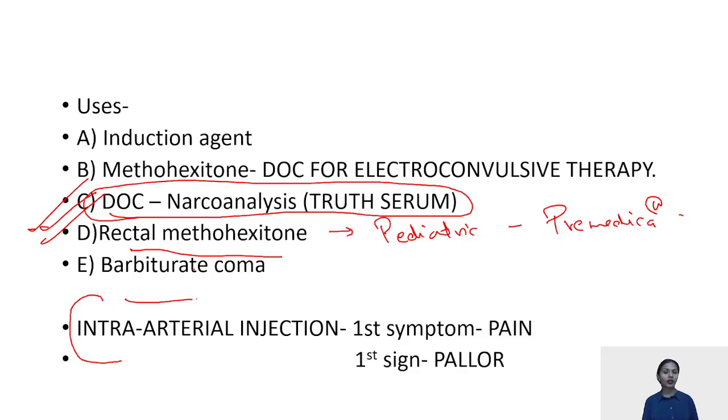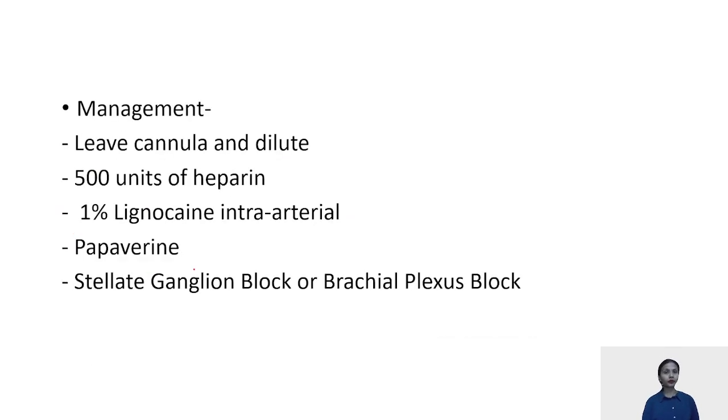Now, what is the treatment for this? Management: leave the cannula there itself. Mark it in your minds. You have to leave the cannula there and dilute it with normal saline. Other than that, 500 units of heparin can be used.